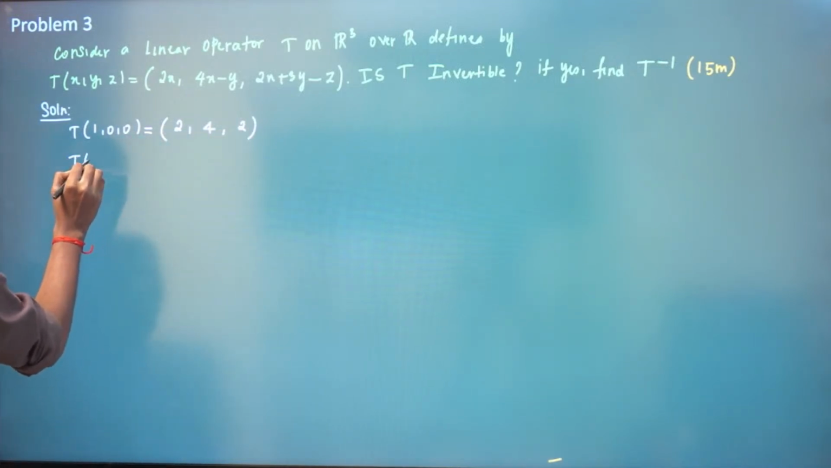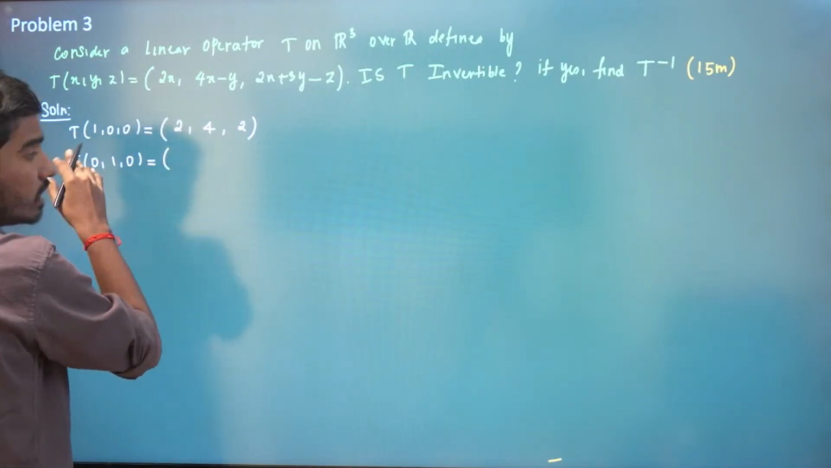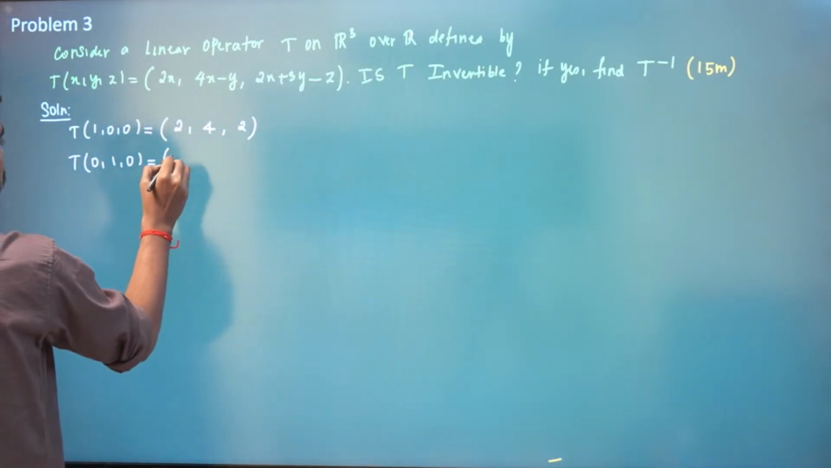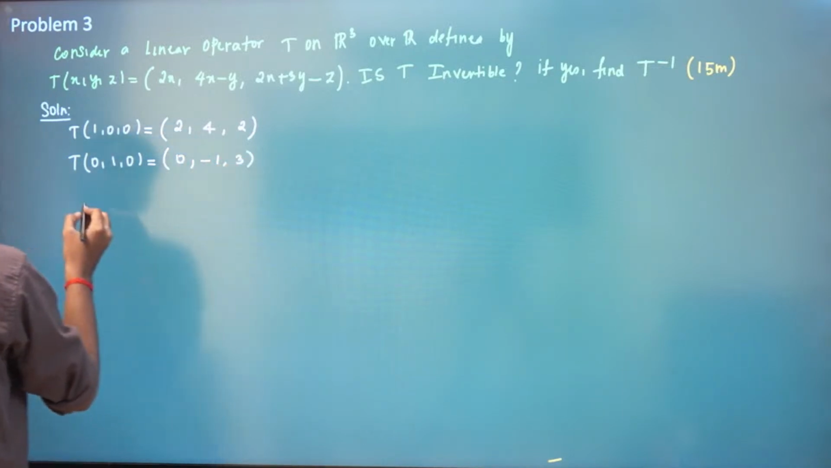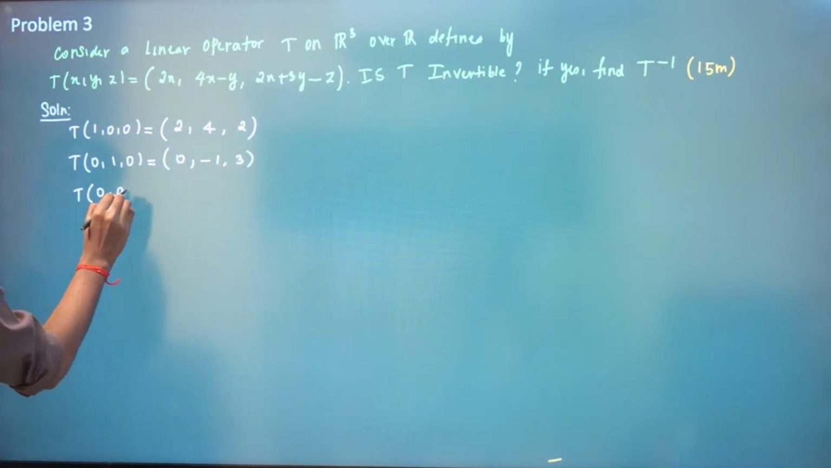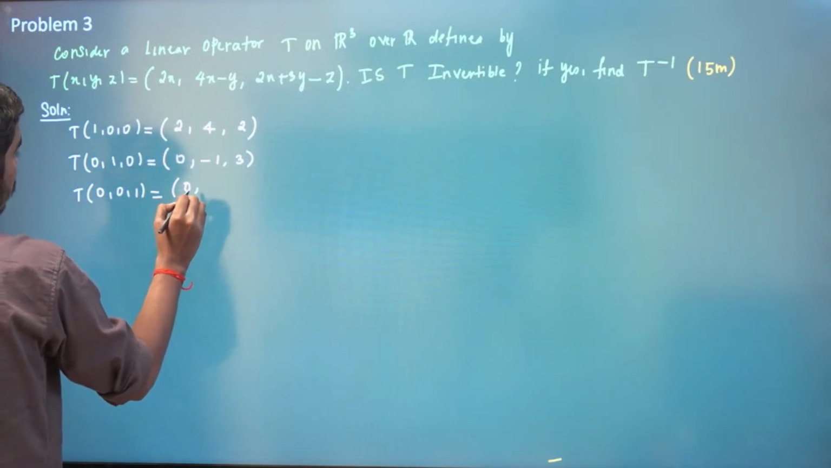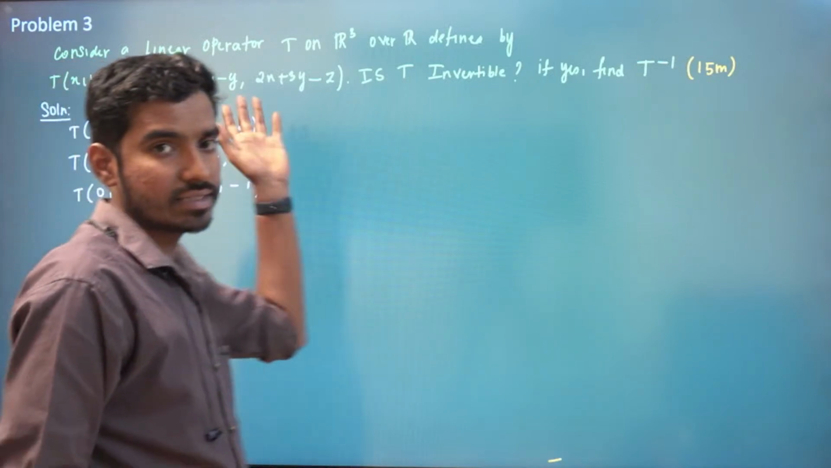And then T of (0, 1, 0) is given by the standard basis of R3: 1 0 0, 0 1 0, 0 0 1. So T of (0, 1, 0) is (0, -1, 3), and T of (0, 0, 1) is given by (0, 0, -1). Now how to represent this as a matrix?